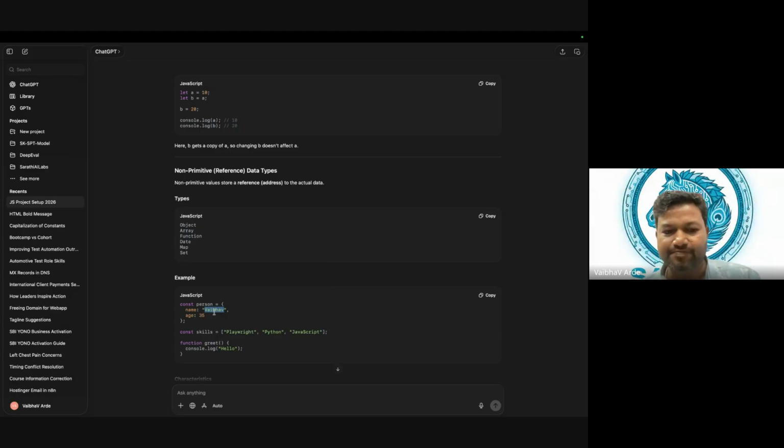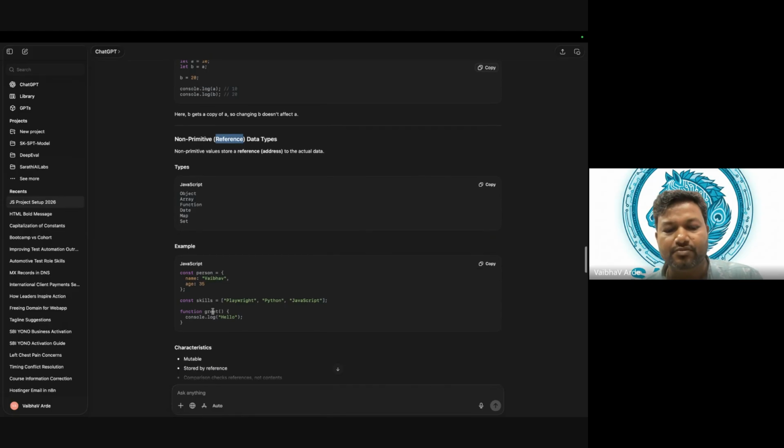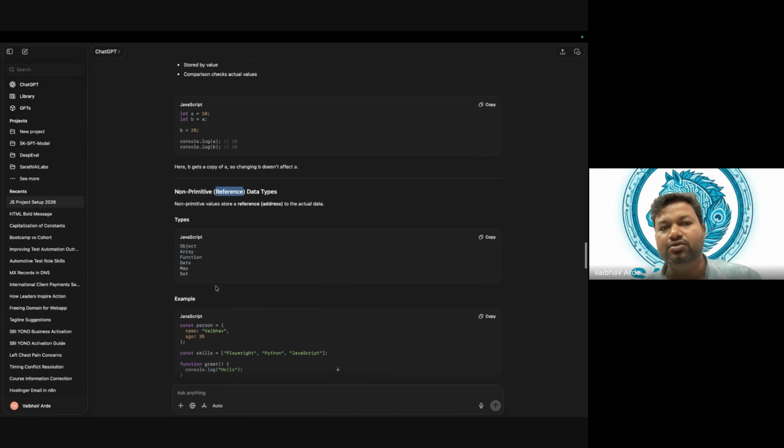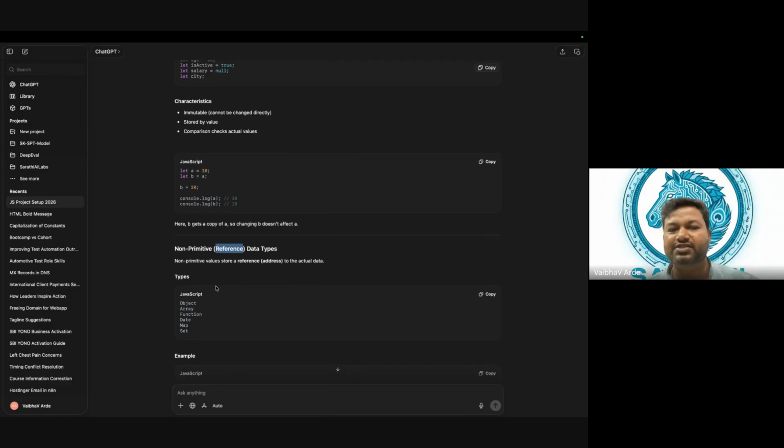Let me say I change it to Nilesh. Age I change to some 25, 30, anything. That means these values can change, but these values will be there. So what is done in the back end is that the reference of this value will be stored, and that reference is what we are talking about over here. And when we are talking about reference, that means we are talking about heap memory. Does that make sense?